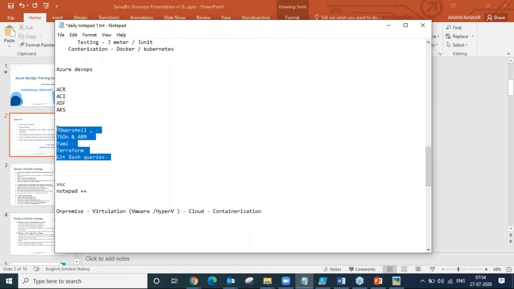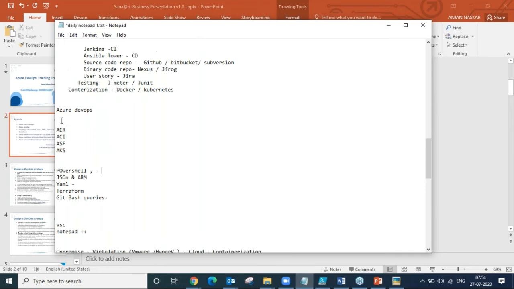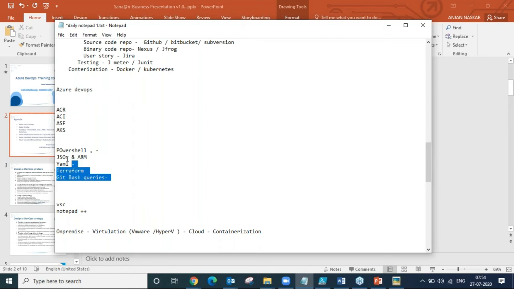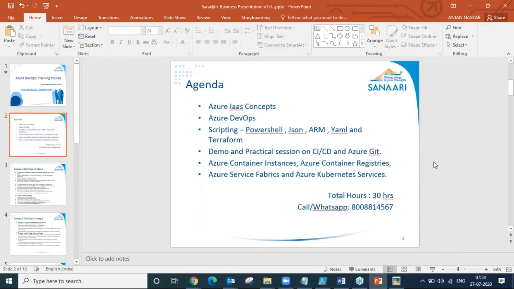These are the extra things that I am giving with the containers. Mainly you will get only the Azure DevOps course materials, but they don't give the scripting part or the containers part. So these two things will also be added into the course content.